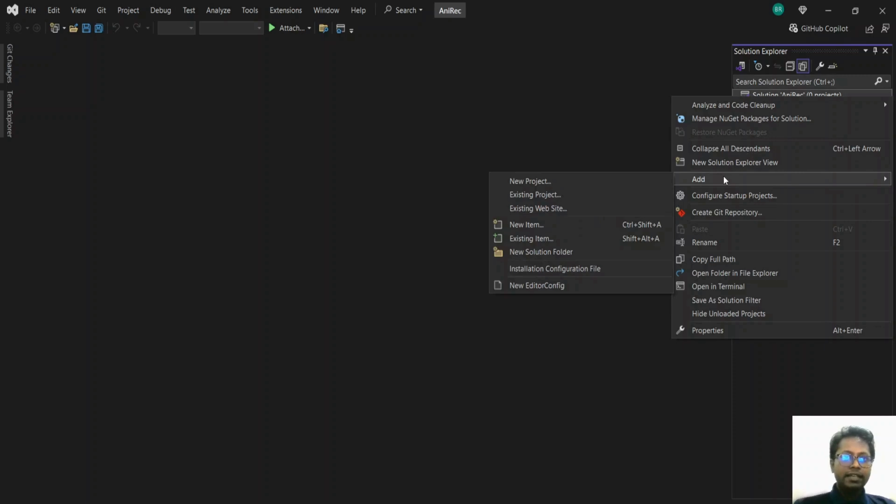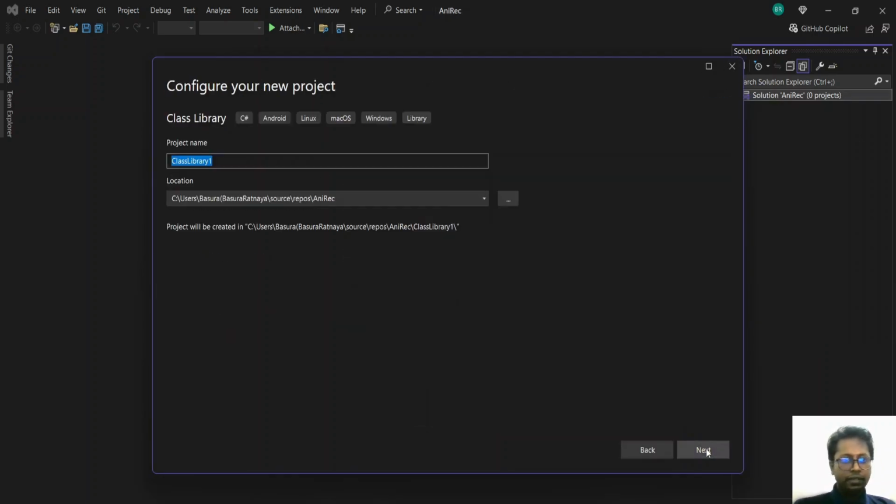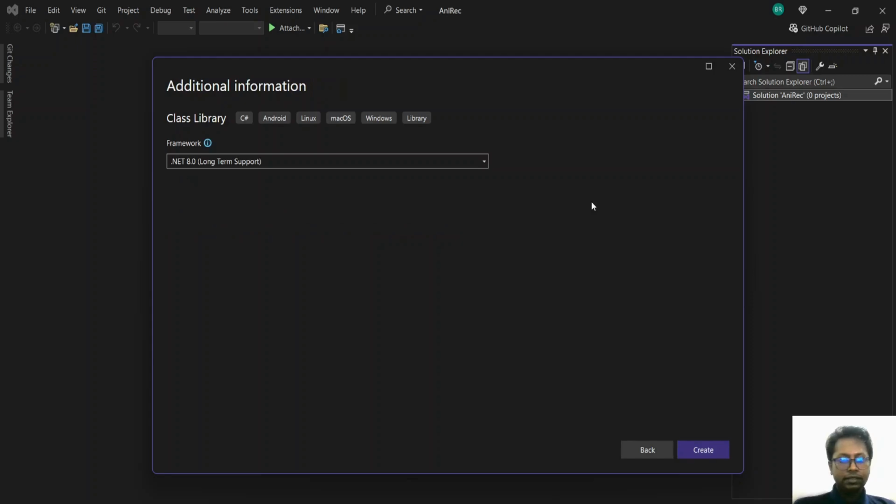This domain layer is purely focused on the business problem and should be free from concerns related to data access, user interfaces, or application specific logic. So we'll add a class library. We'll call this AnyRec.Domain. Okay, so .NET 8.